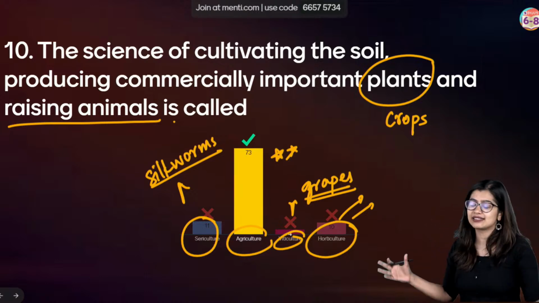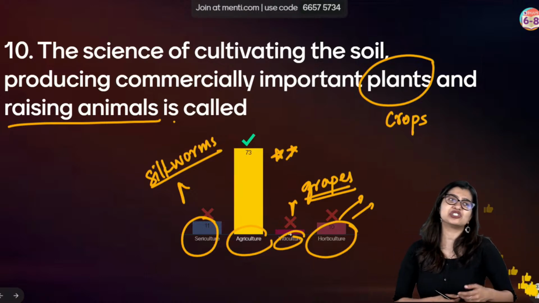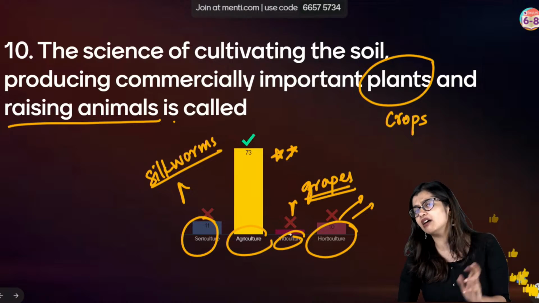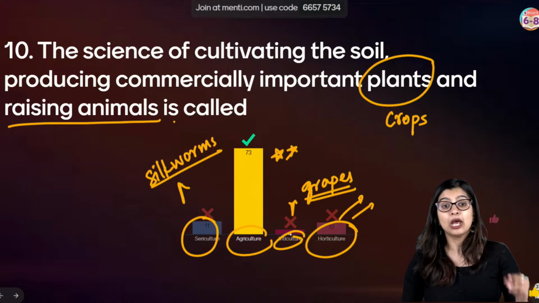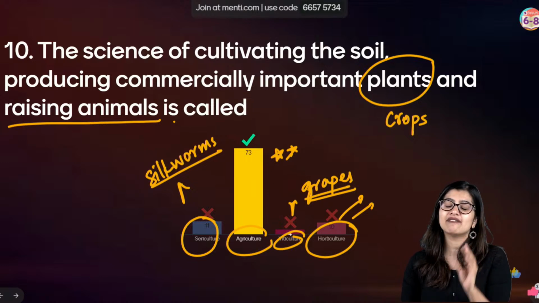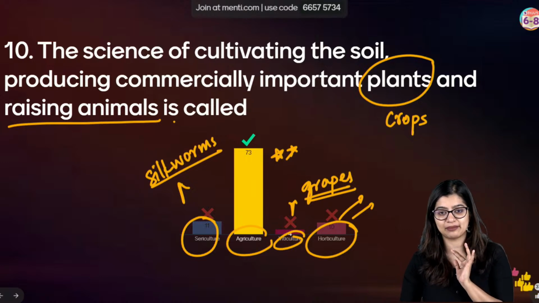Not to worry, all these terms, different cultures, floriculture, all these cultures we will learn in greater detail in the first chapter. But for now, you should have a basic idea of the concept, right?